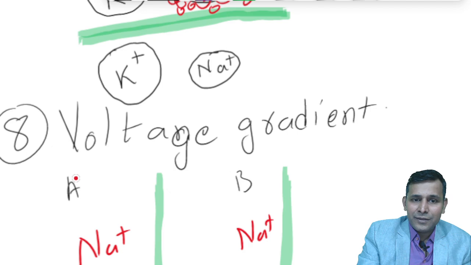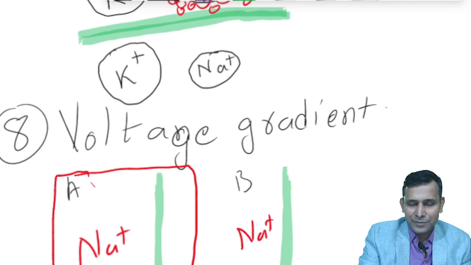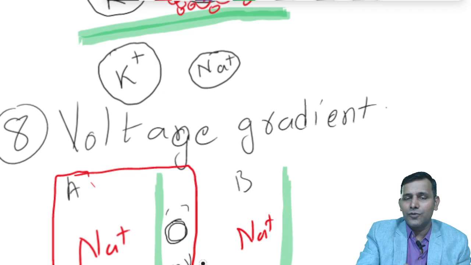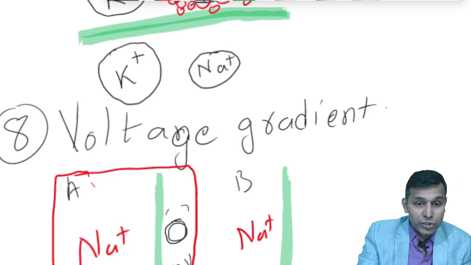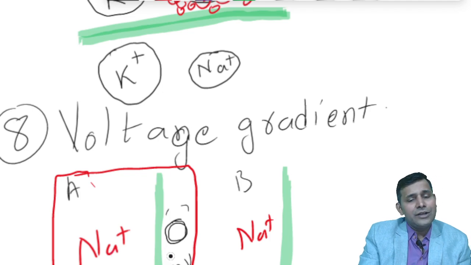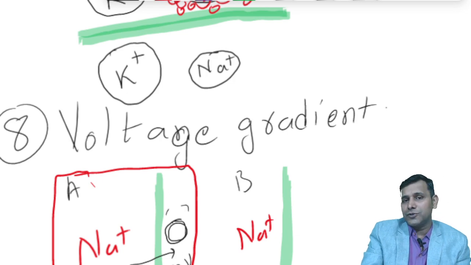Now, in situation A, on the other side of the membrane there is no voltage. It's almost 0 millivolt. There are no voltage changes on the other side of the membrane. But the sodium ion is in higher concentration, so the sodium ion will diffuse, but we don't know how much it's going to diffuse.